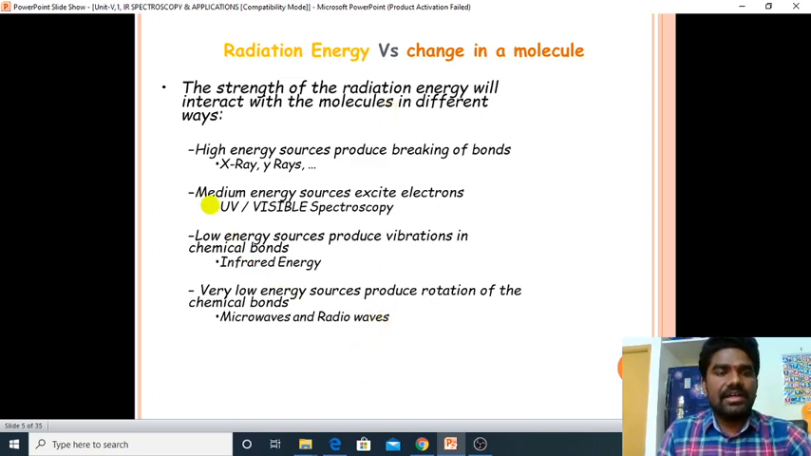You see here, if we expose high energetic sources, bond breakage can take place. Medium energy sources, if exposed to a molecule, cause electron excitation. Low energy sources cause vibrations in chemical bonds, and very low energy sources like microwave and radio waves cause rotation of the chemical bonds. This is the relation between the radiation energy and change in a molecule.